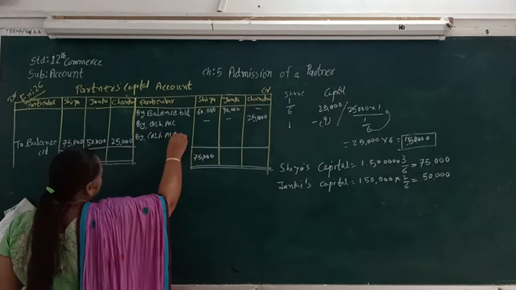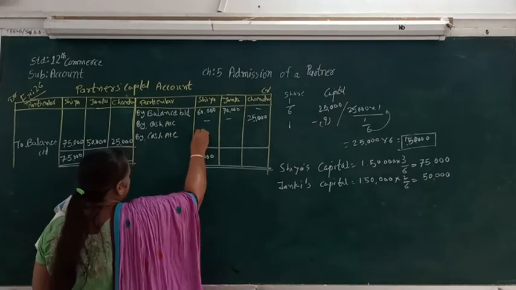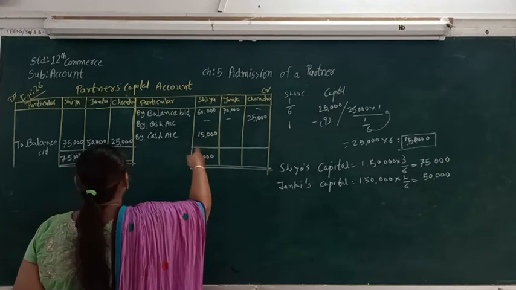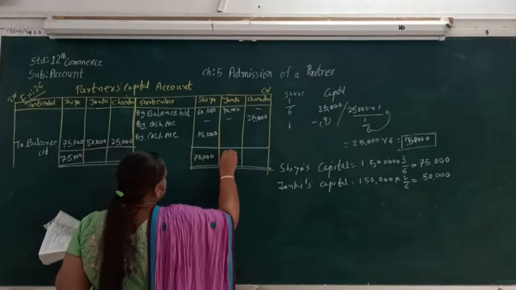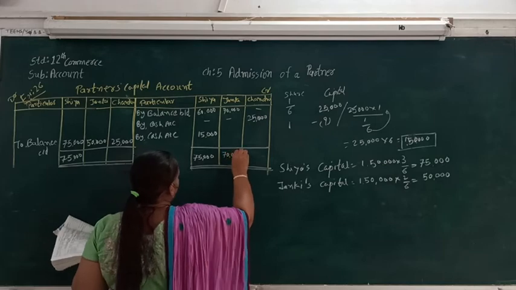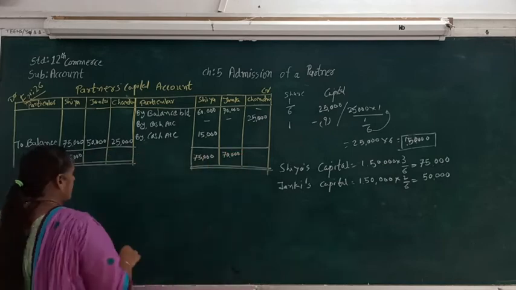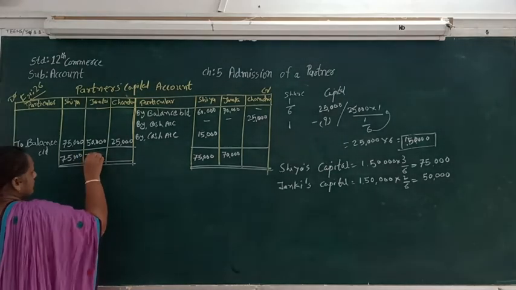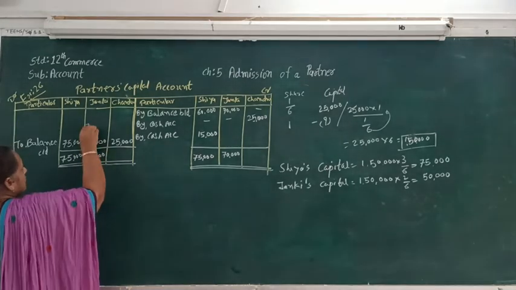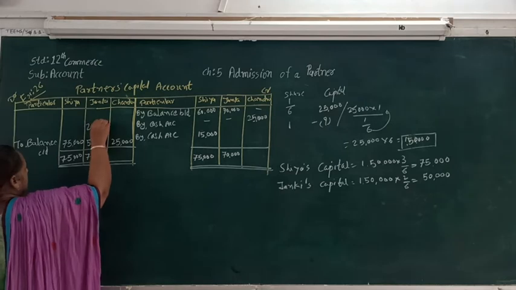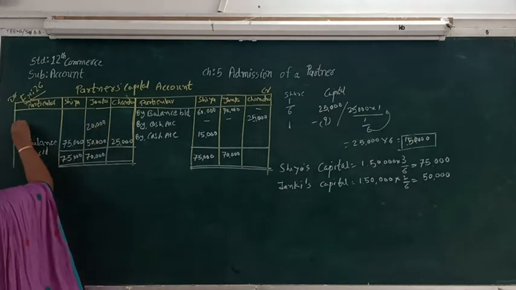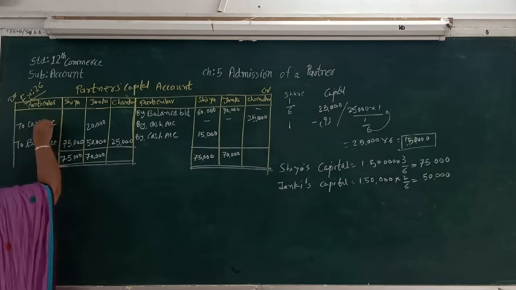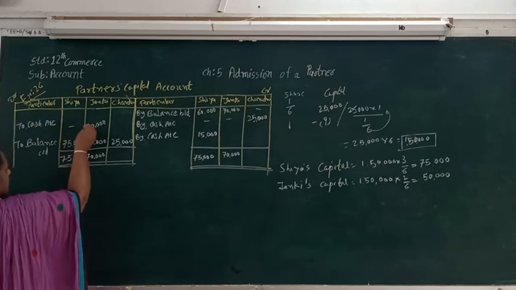So Sia would bring 15,000 more. And now we can see that Janki's capital is 70,000 and she is supposed to keep the capital at 50,000. So the difference of 20,000 she will take home, so here 20,000 to cash account, that she is going to take home.